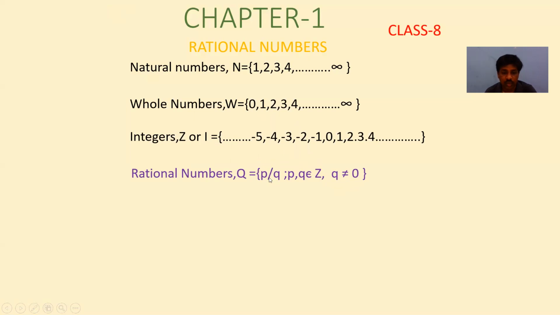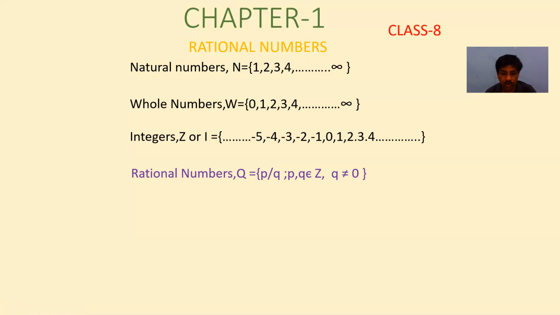First, in the set we are not listing the numbers, we are just taking the notation like set builder form: p by q, where p, q belong to Z and q not equal to 0. That means the numbers which are in the form of p by q are all rational numbers. Numerator and denominator belong to integers and the denominator should not be 0. That type of numbers are called rational numbers.